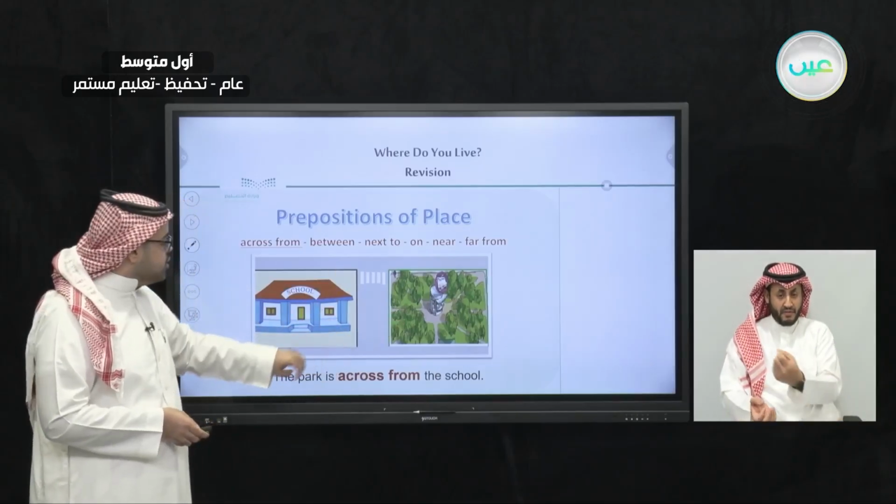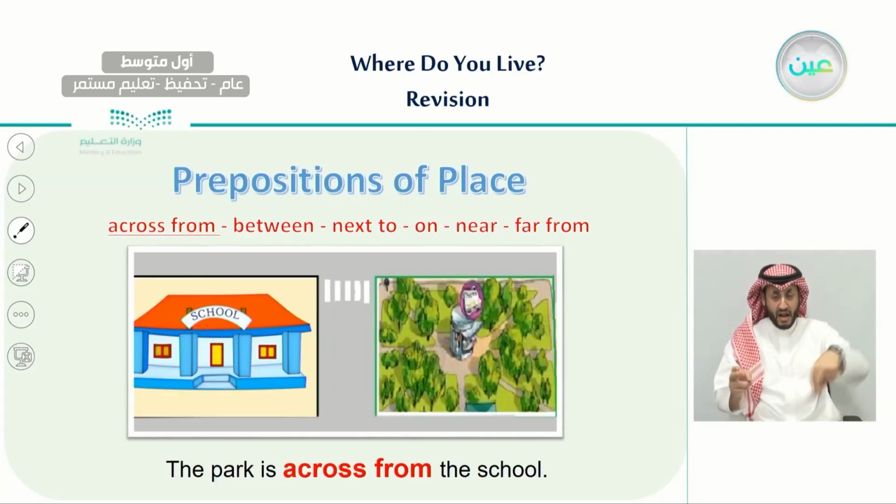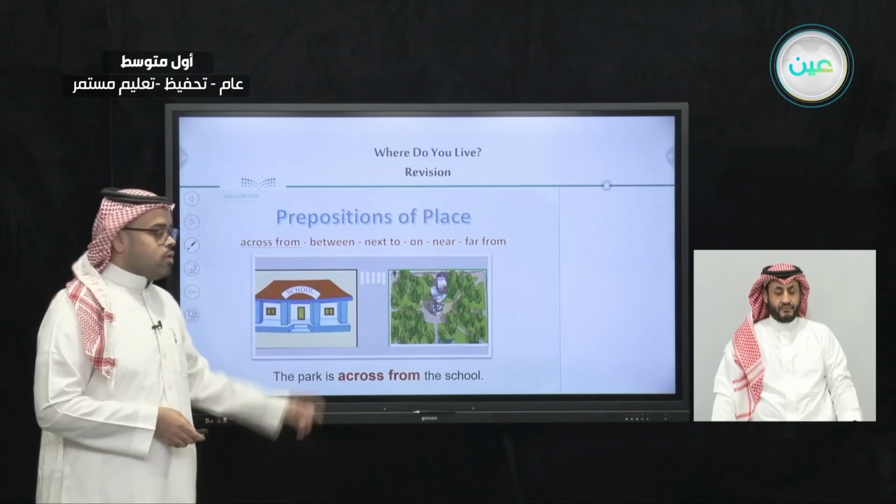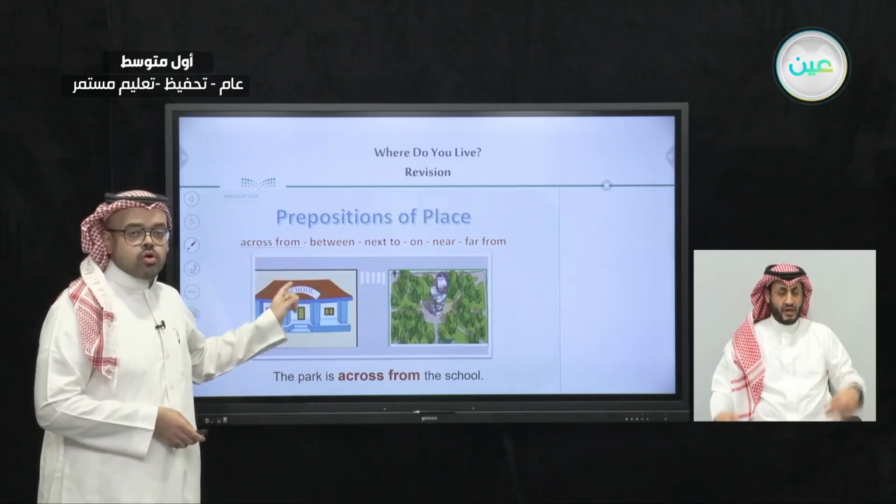As you can see here we have a school, and here we have a park, and there is something between them here. So this is what we say across. You have to cross the street from the school to go to the park. So this is what we mean by across from.